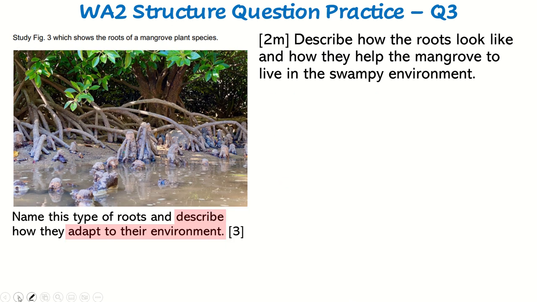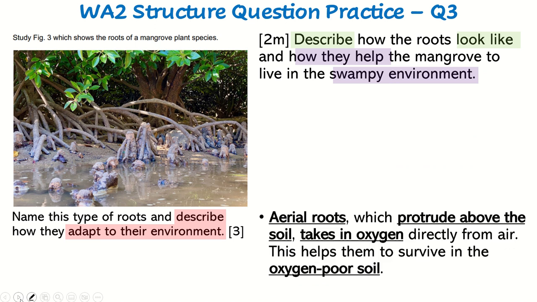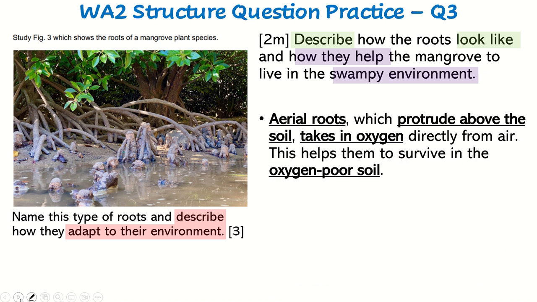How does the root help the mangrove plant to live in this oxygen poor soil? So a reminder, describe how it looks like in green and how they help the mangrove to live in this swampy environment in purple. All right, so my first answer: aerial roots protrude above the soil and take in oxygen directly from the air.